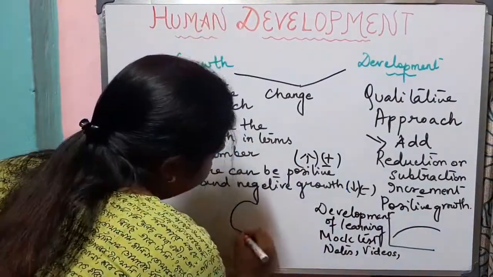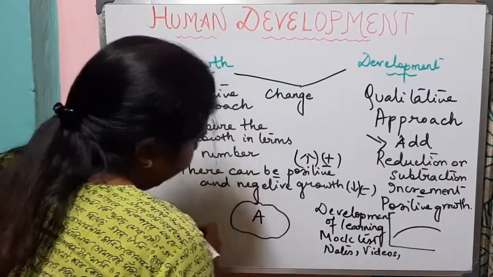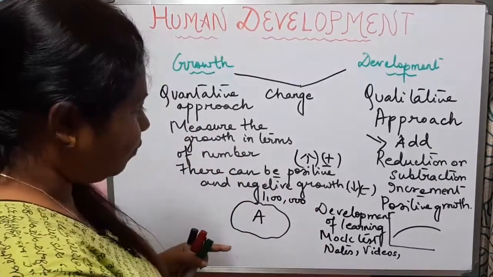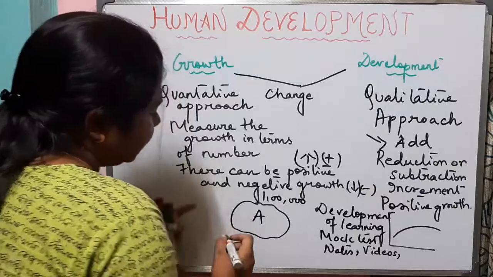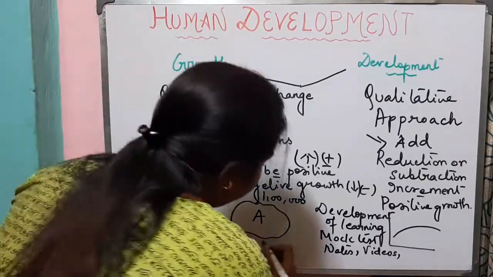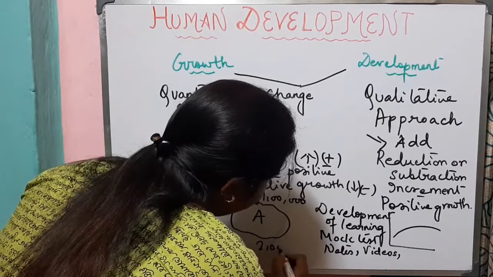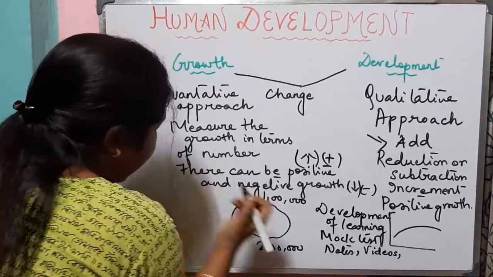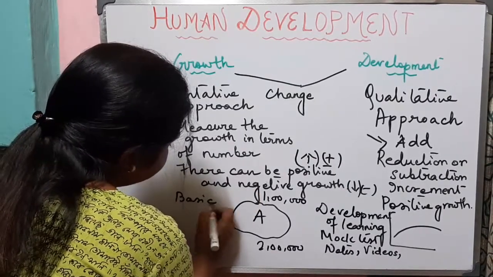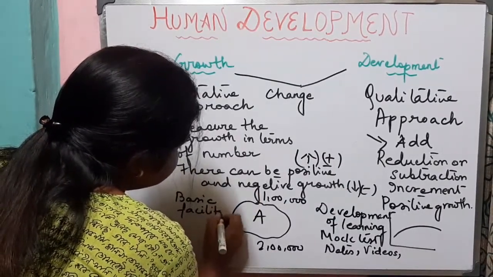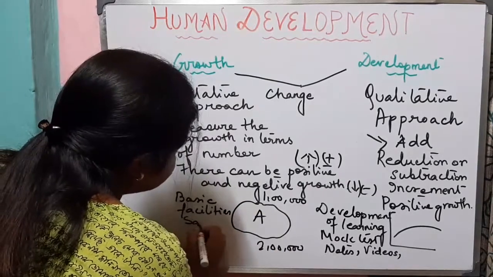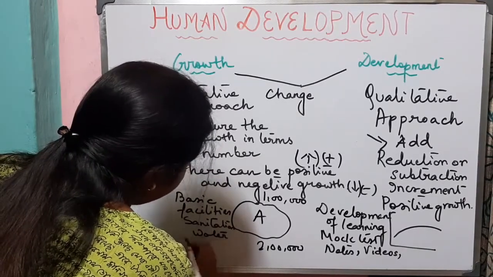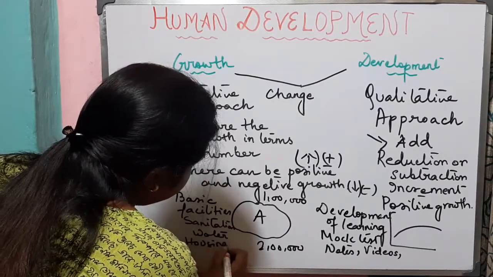For example, there is a city A where the population was 1 lakh. Within a period, we will see that the city's population has grown up and it has become 2 lakh. So there is increase in population. But with this increase, there is no change in its basic facilities in the area, like sanitation, water, housing. They are all fixed.